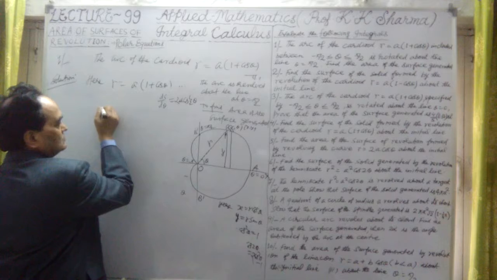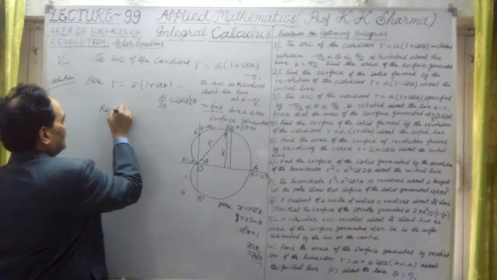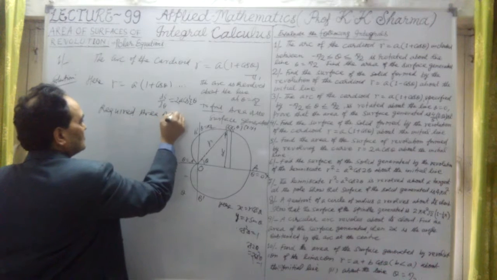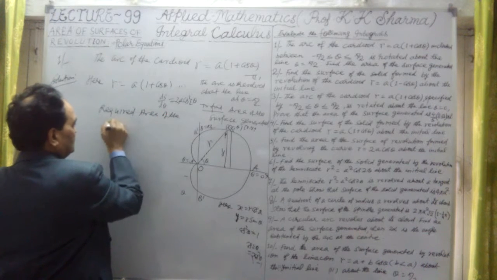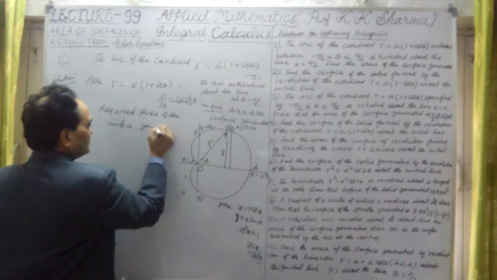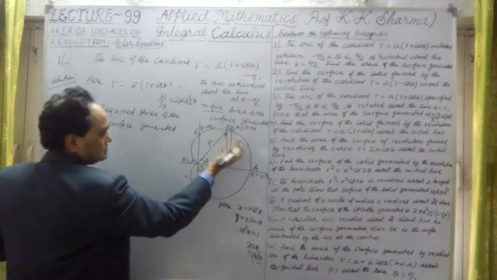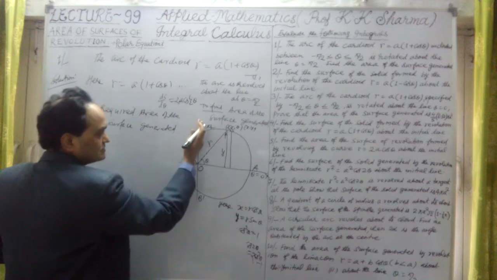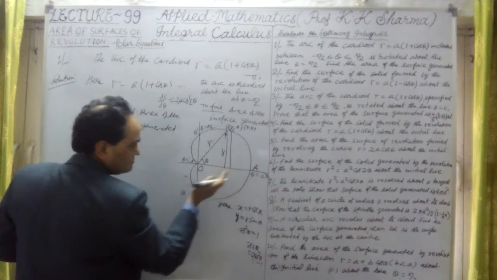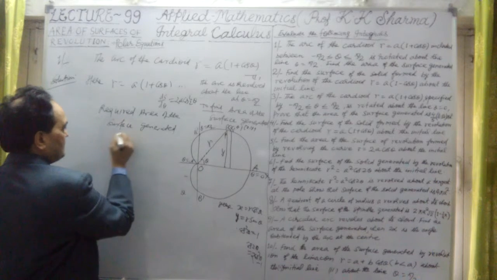What is the formula? The required area of the surface generated, because in this case the curve is revolved about this axis, which is perpendicular to the initial line.